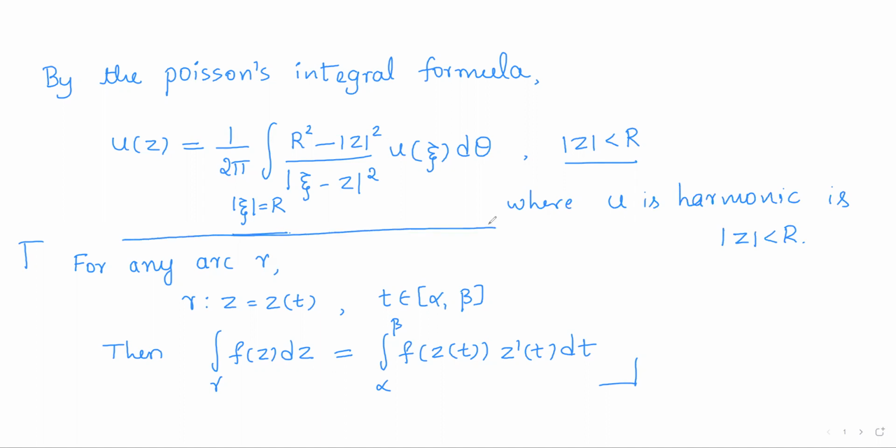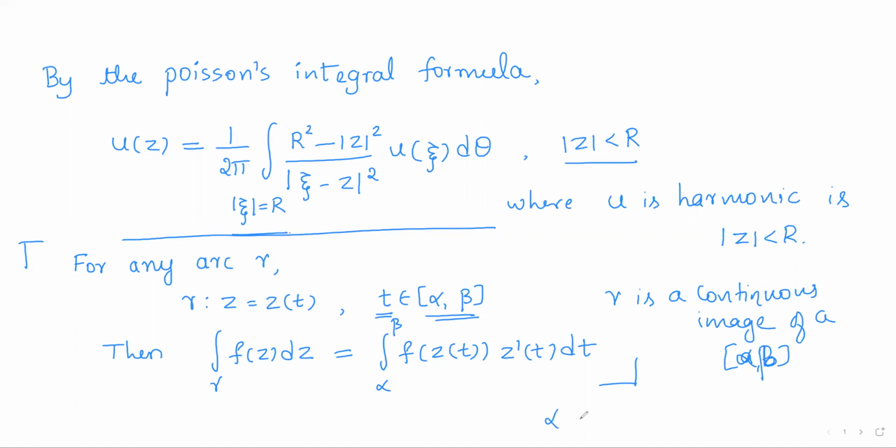Now we shall express this integral in the parametric form. So for any arc gamma, an arc gamma means it is a succession of points, or a set of points as the parameter t varies over some closed interval alpha beta. We all know that any arc is nothing but a continuous image of a closed interval alpha beta.